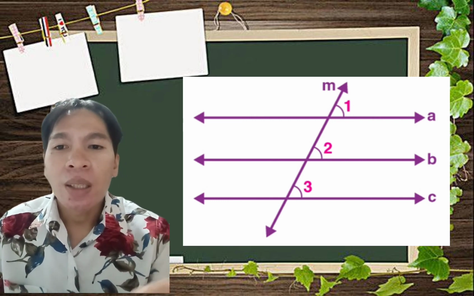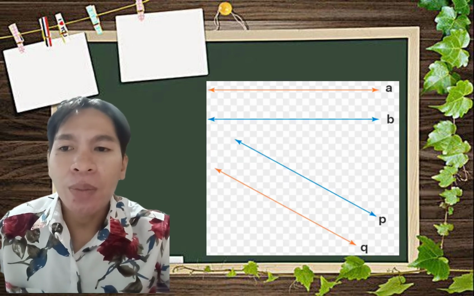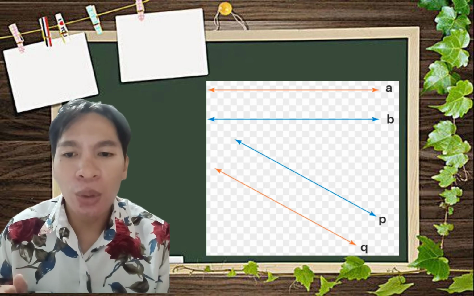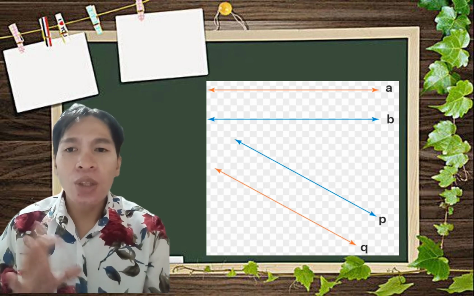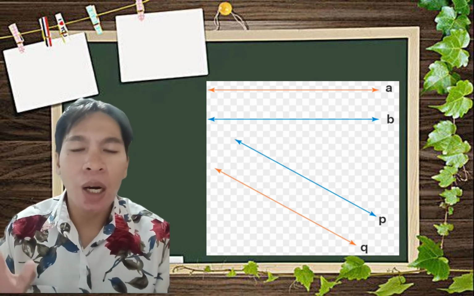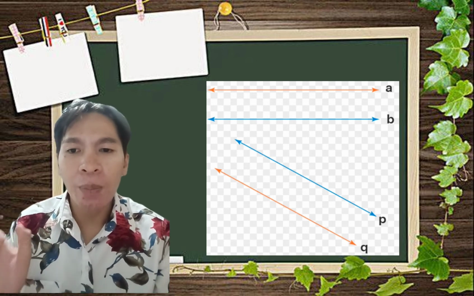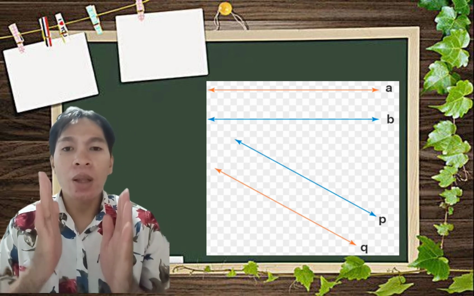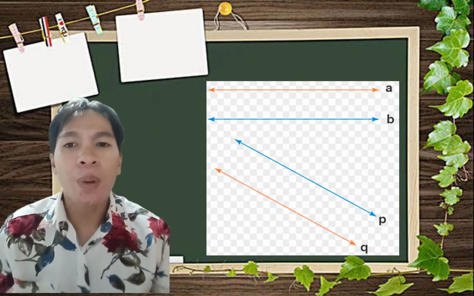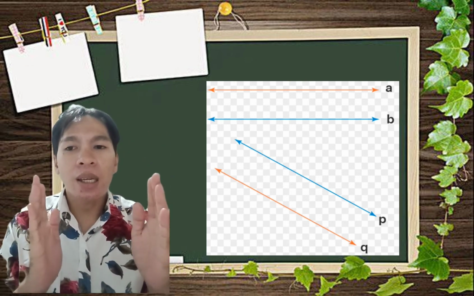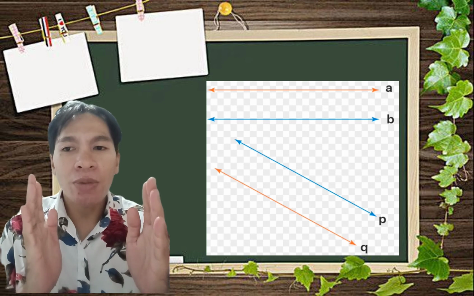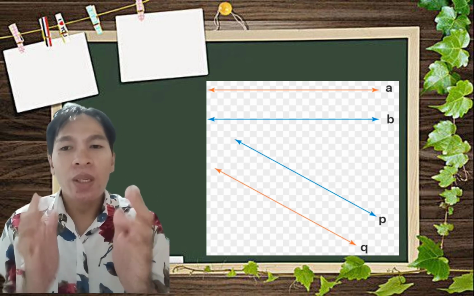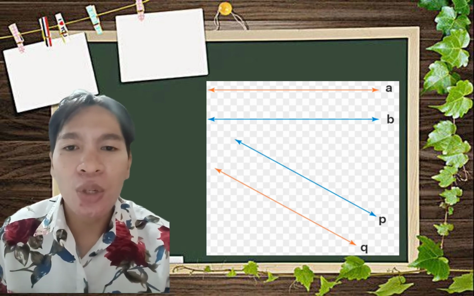Okay, and the second example, line A, line B, line Q, and line P. So therefore, lines A and B are parallel lines, and lines P and Q are parallel lines. Even if we extend them as long straight lines, they are still parallel because the distance between the two lines is the same.